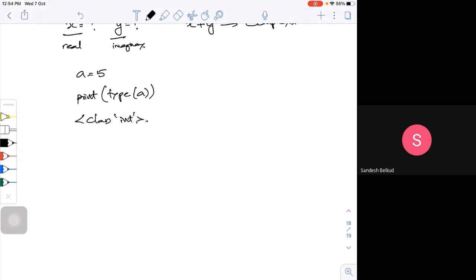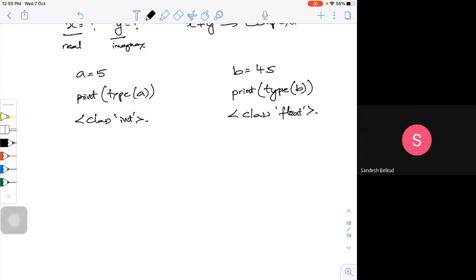Fine, it's of class integer. Now let me have one more thing. B is equal to maybe 4.5. If I try to print type B, it is of class float. This already we know that.